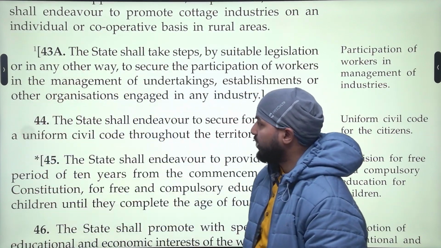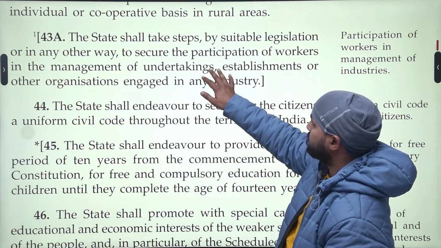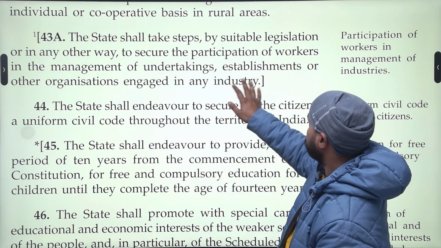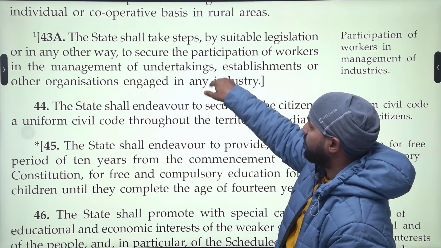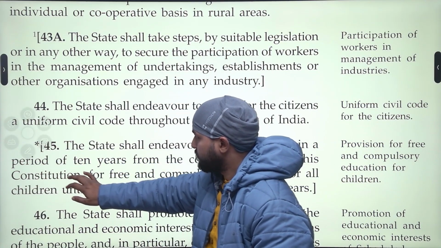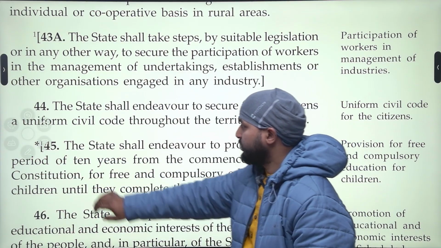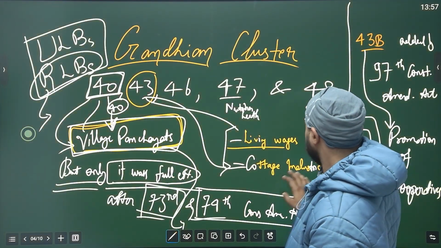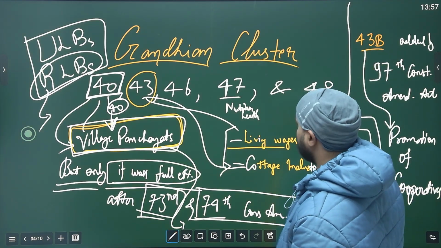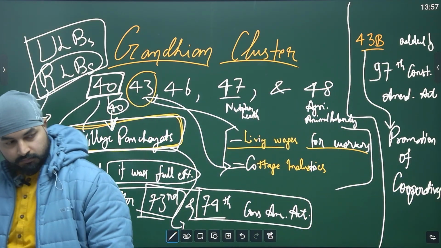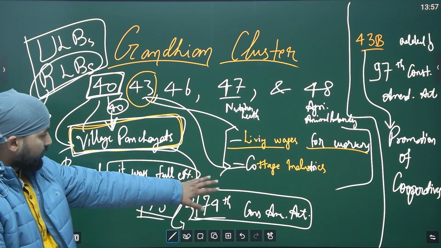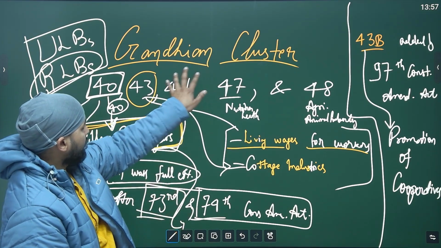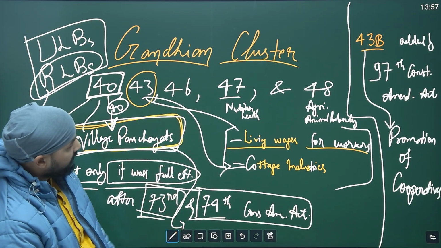Let's see the 43A. Let's first see that slide which I have made. We have covered this, cottage industries. Now we will see 43B.